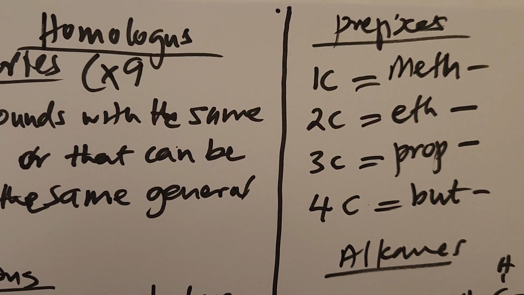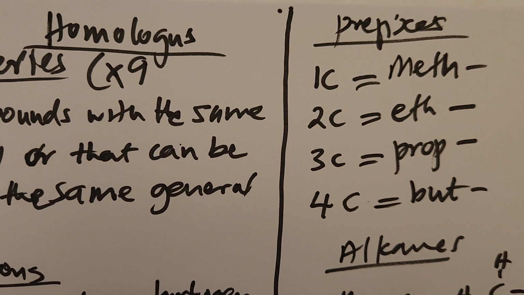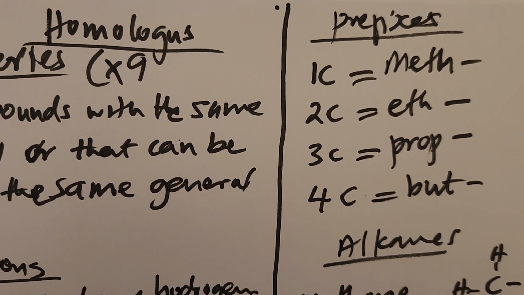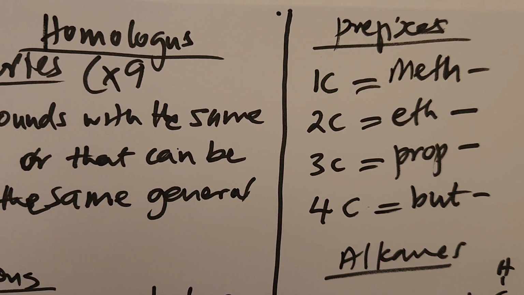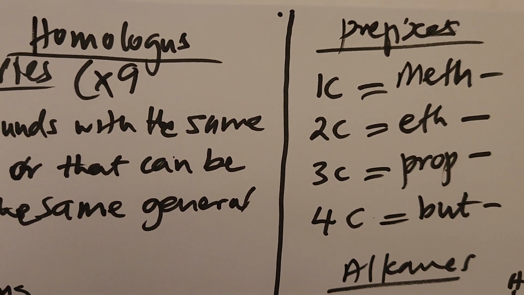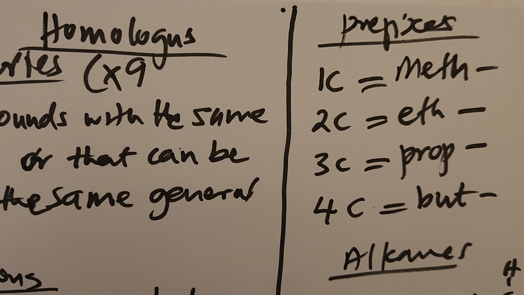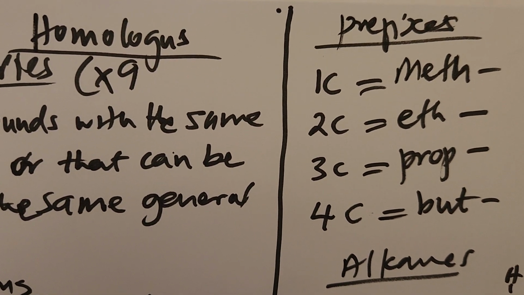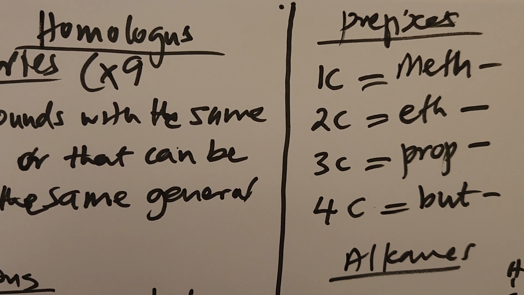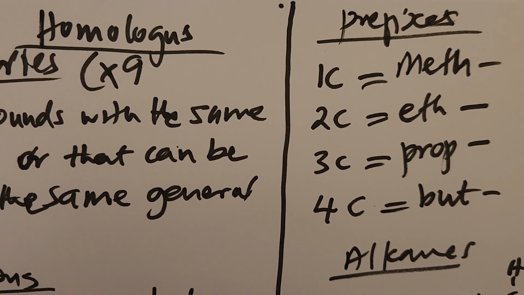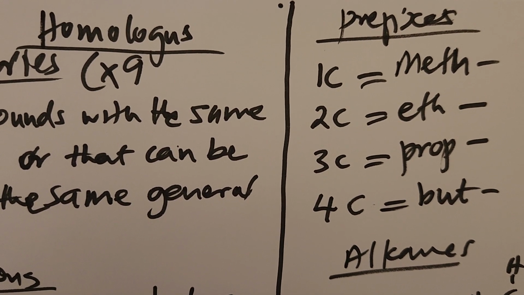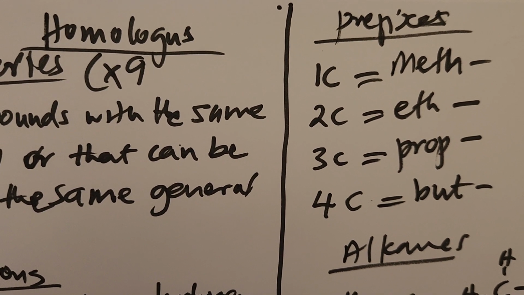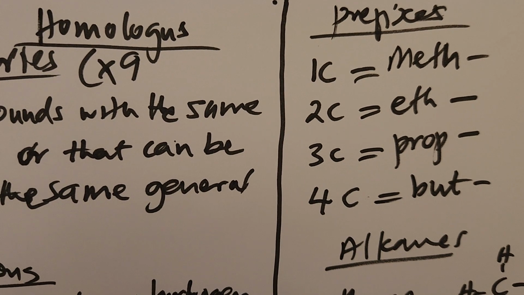Now this is the IUPAC name. And then this is the structural formula. There we have CH4, which is the condensed structural formula. In this case, CH4 can also be the molecular formula.